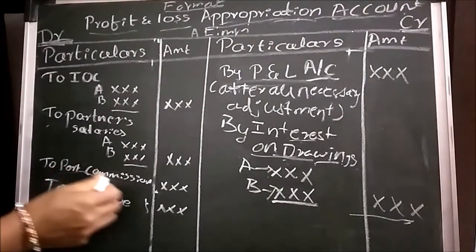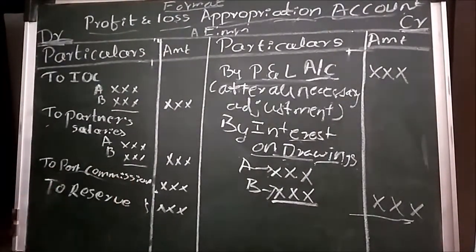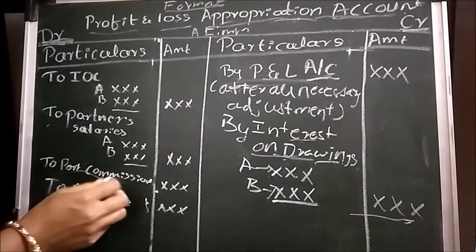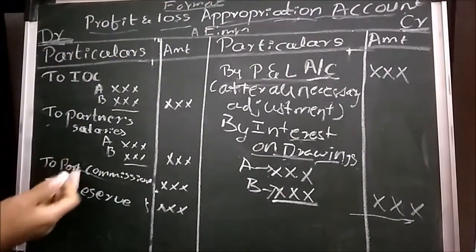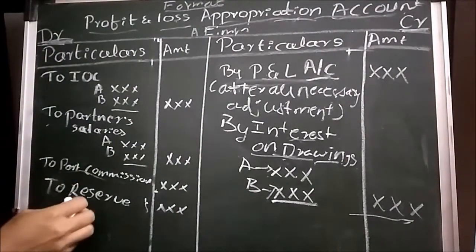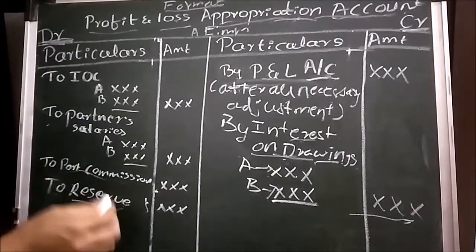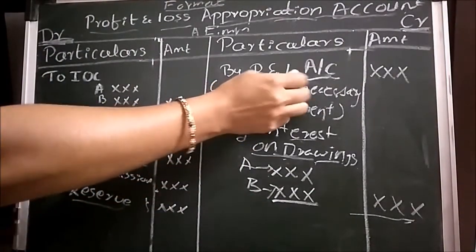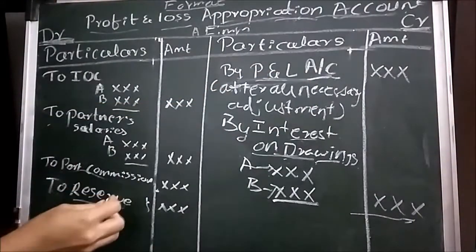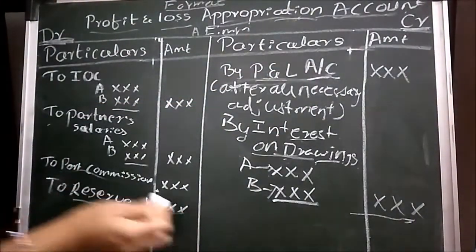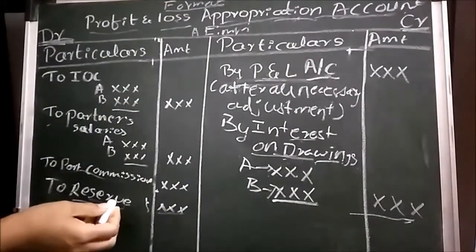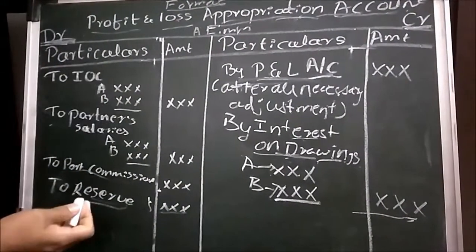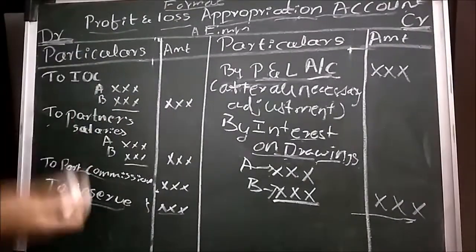Next entry is partner's commission. Giving a commission to the partners is also an expense for the firm, so it comes on the debit side. And the next one is reserves. After the profit and loss account, deducting the reserves, the amount will come here. This is also an expense, since it is deducted from the profit.